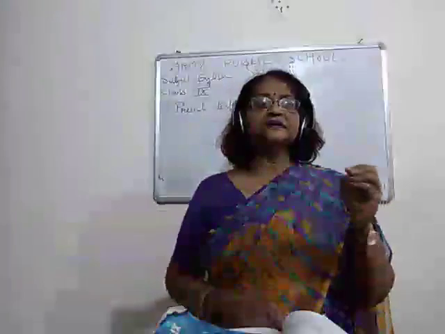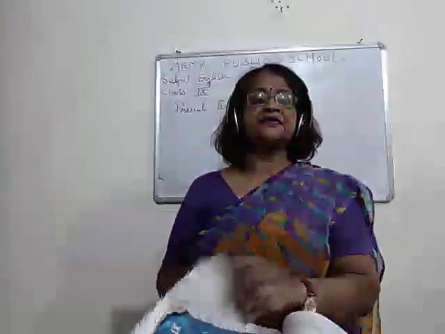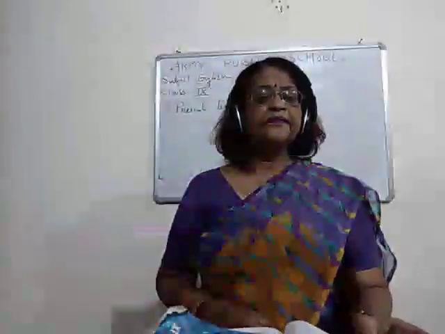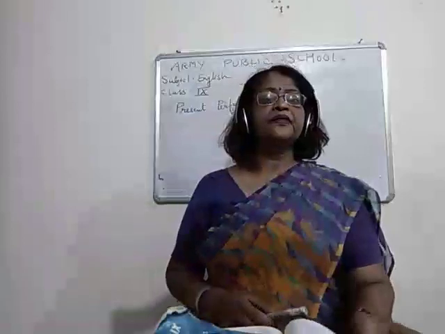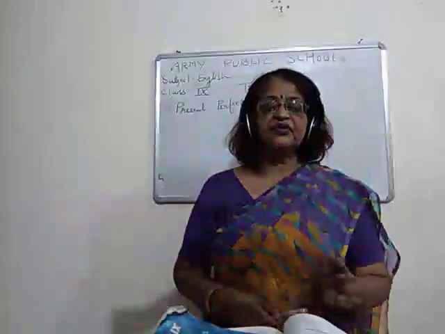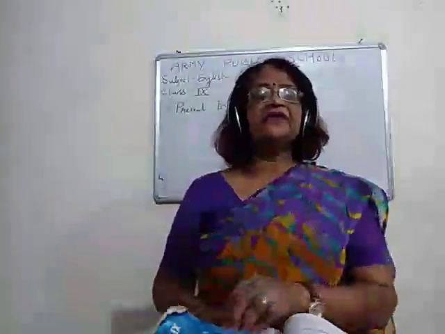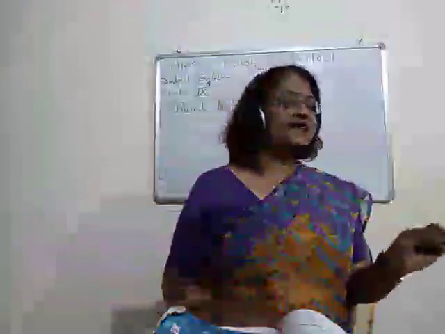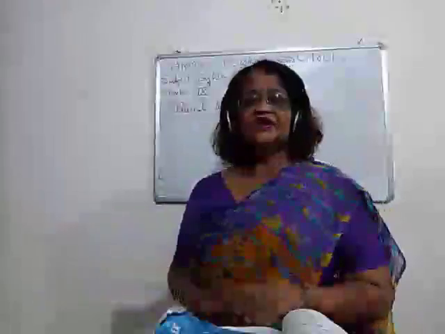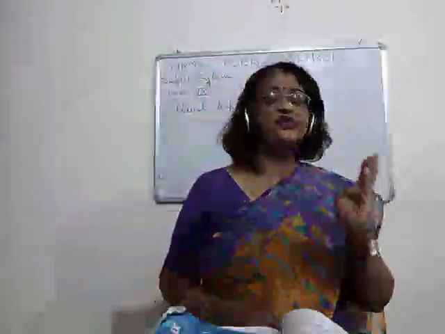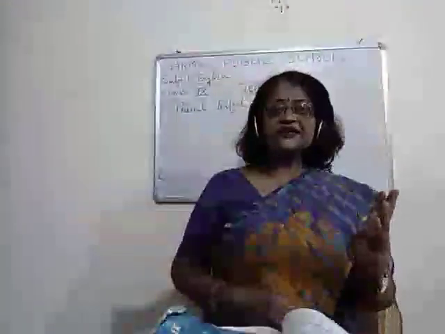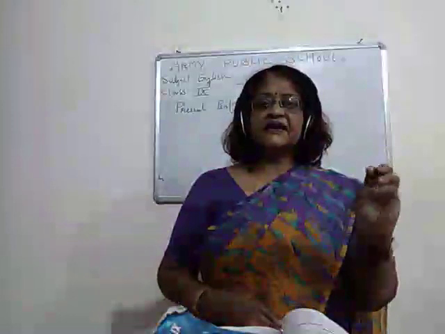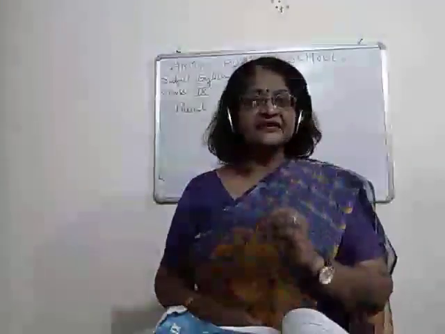Children, past perfect continuous tense. So the fourth one will be the past perfect continuous tense, right? And similarly we will have the same pattern in the future tense also: simple future or future indefinite, future continuous, future perfect tense and future perfect continuous tense.